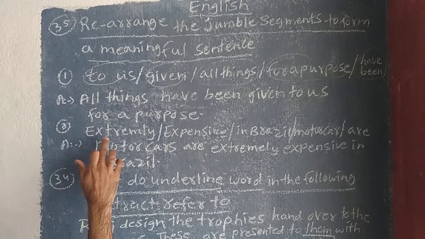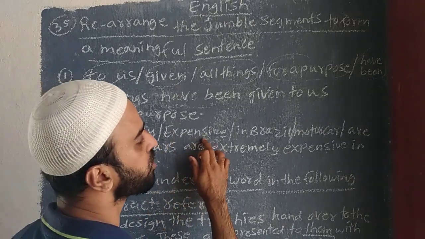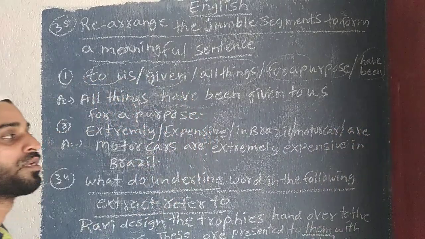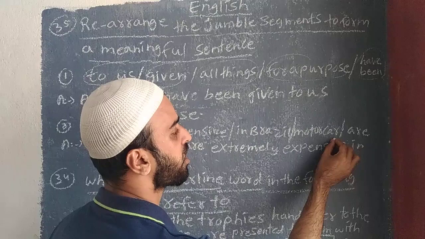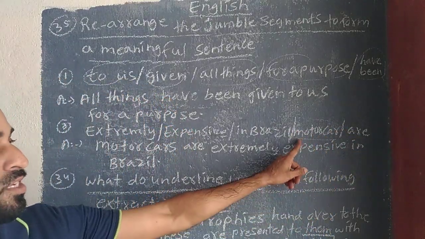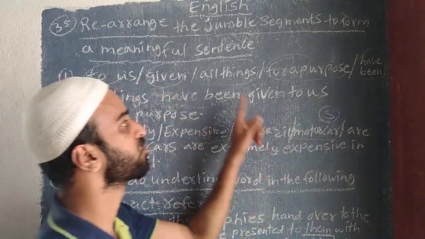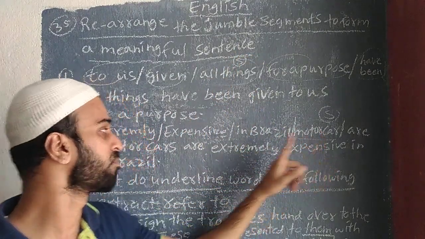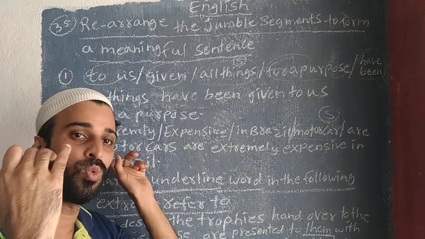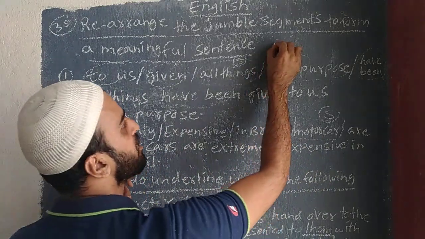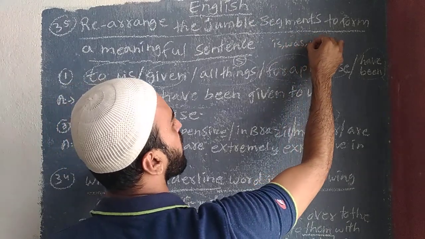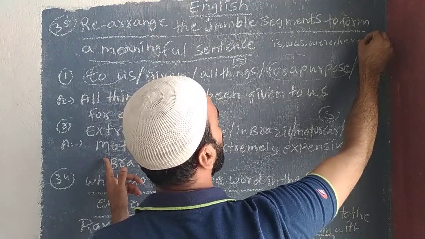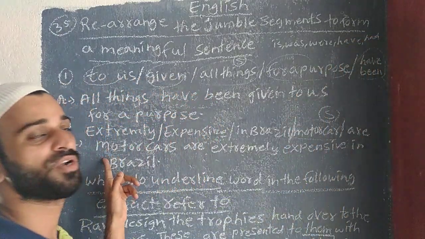The second example: extremely - expensive - in Brazil - motor car - are. Now what is the main subject here? Motor car is the main subject. In the previous question the subject was all things; here it is motor car. Now you have to use is, was, were, have been or had. These are the words we have to try to use.